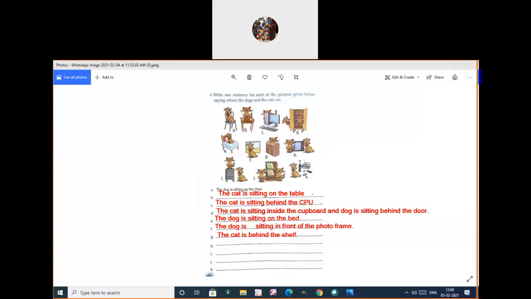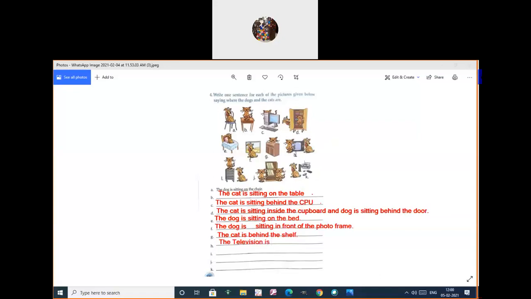So both are there. So we have to point out where is the cat there. So where is the cat? Otherwise, we'll take out the television there. Okay, children? So now we are going to look at the television only. So the television, where is the television? So the television is between these two, isn't it?